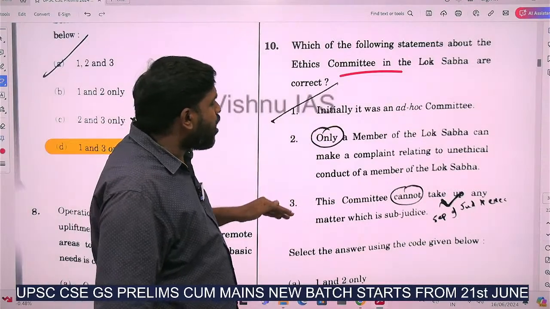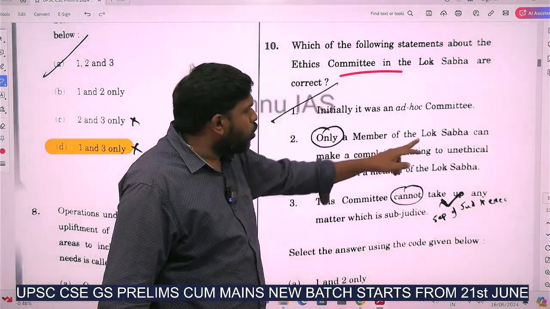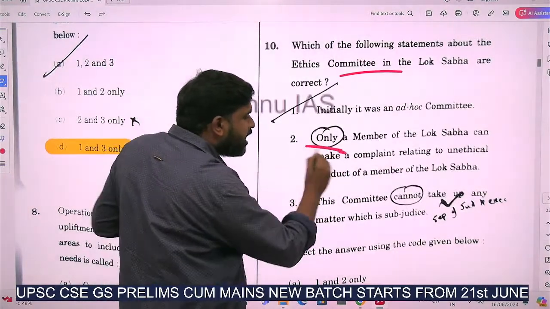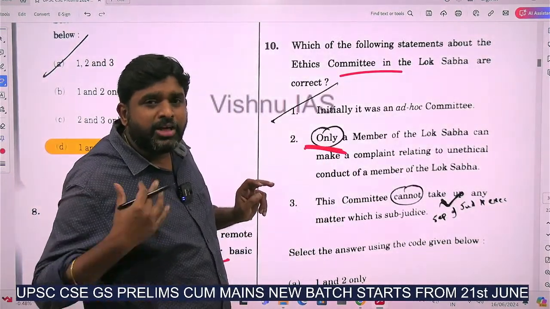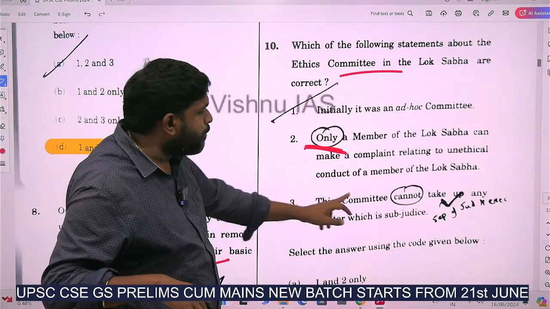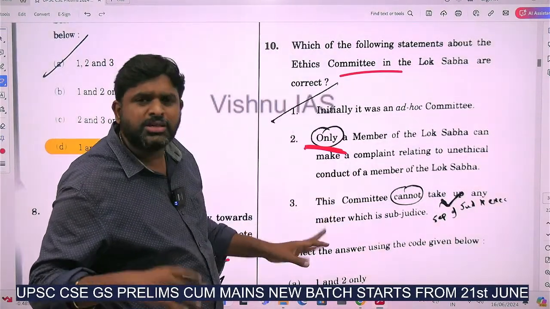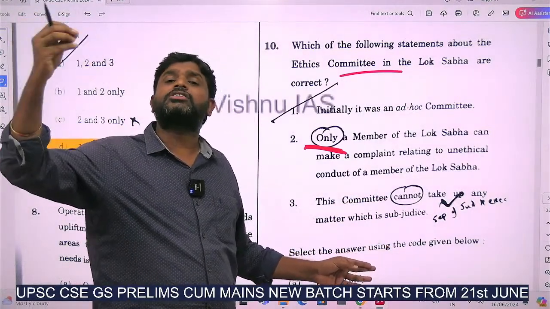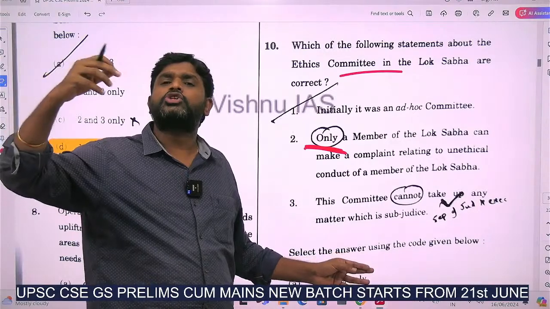Initially it was an ad hoc committee. Only a member of the Lok Sabha can make a complaint relating to unethical conduct. Whenever there is an 'only' statement, a radical statement, we have to be very, very careful. This committee cannot take up any matter which is sub judice. Sub judice means it is under the judicature of the Supreme Court or the High Court.